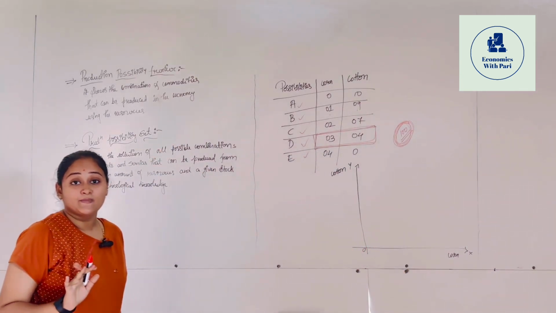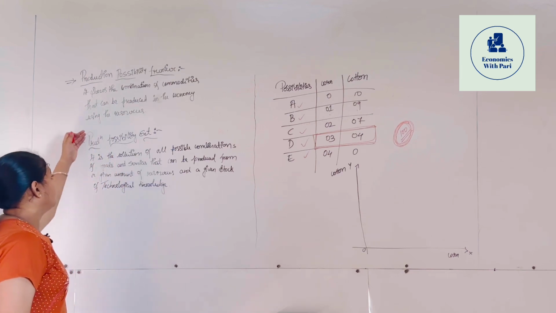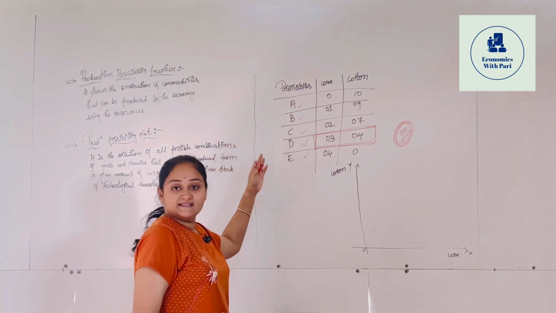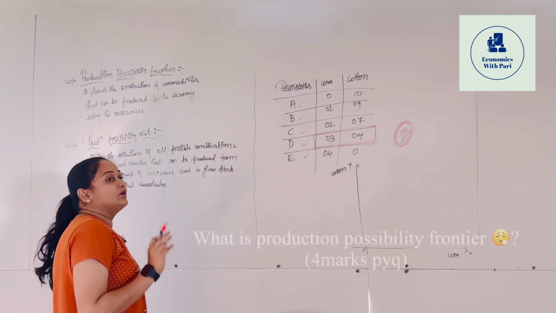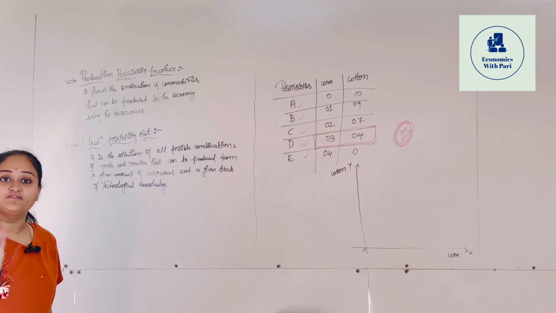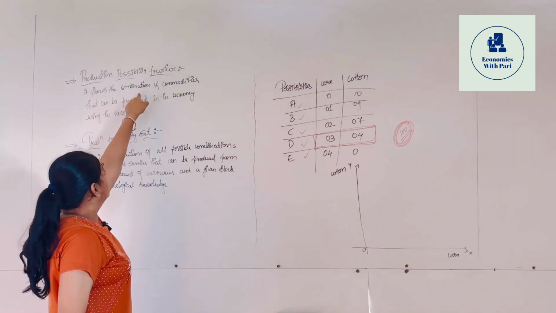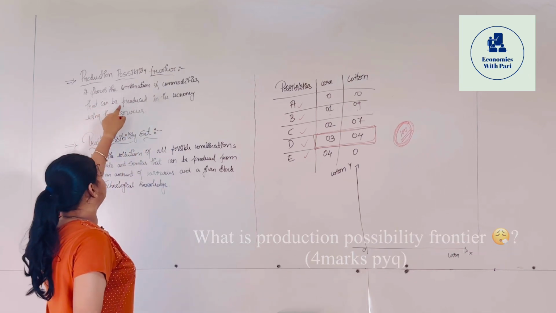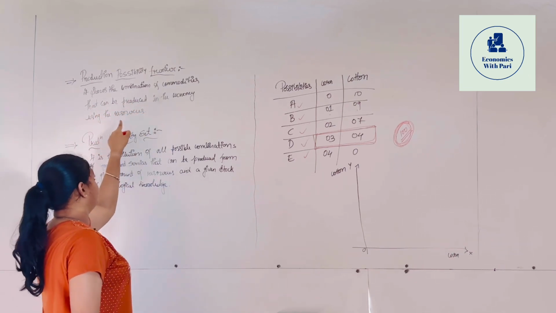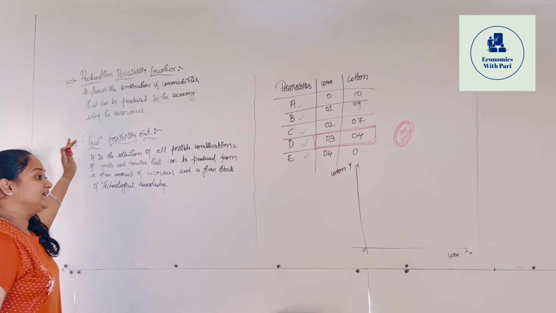Is this clear? So here we discussed the production possibility set with the example, okay? So now what do you mean by production possibility frontier? It shows a combination of commodities that can be produced in an economy using the resources. ये दोनों में क्या difference है